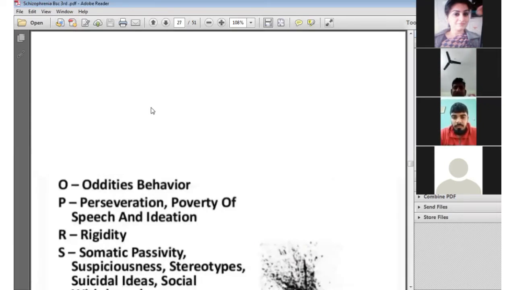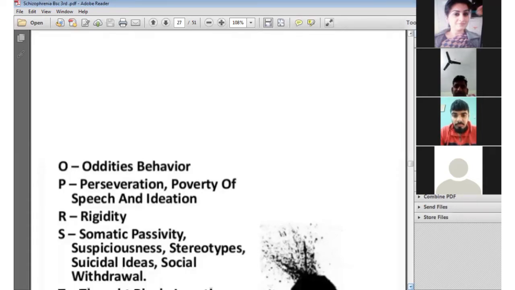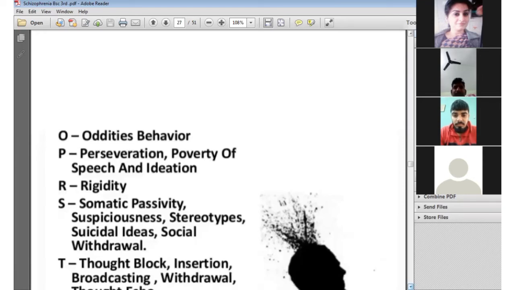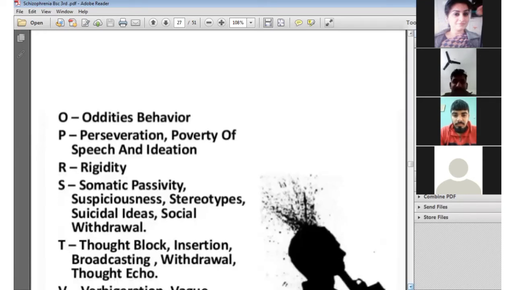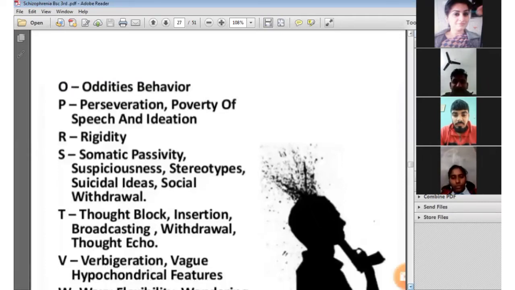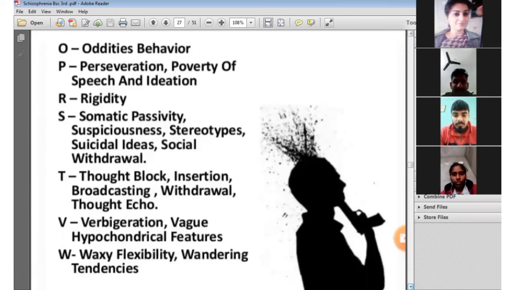Next, O means autistic behavior. P means perseveration, poverty of speech and ideation. R means rigidity. S means somatic passivity and suspiciousness toward any person, stereotyped speech, social ideation, social withdrawal. T means thought block, thought insertion, thought broadcasting, thought withdrawal, echolalia. V means verbigeration, vague, hypochondriacal, meaning the person is overconscious about health. W means waxy flexibility, wandering tendency.